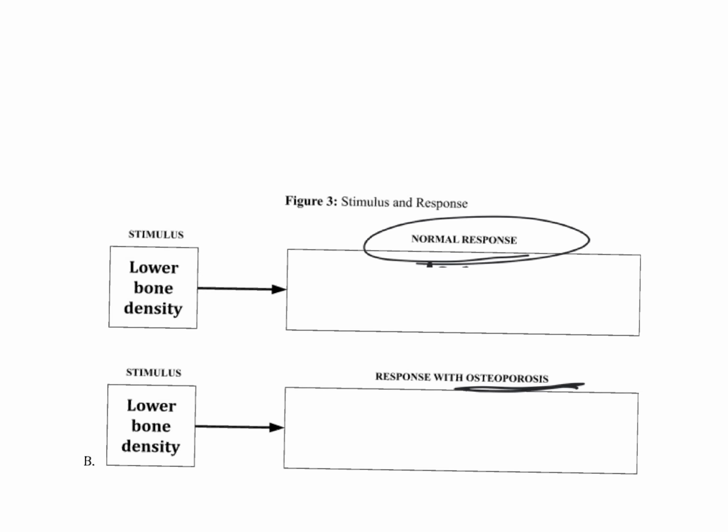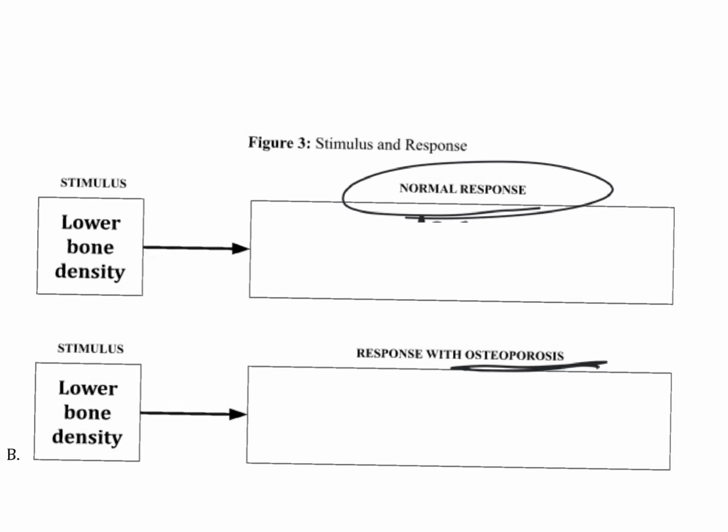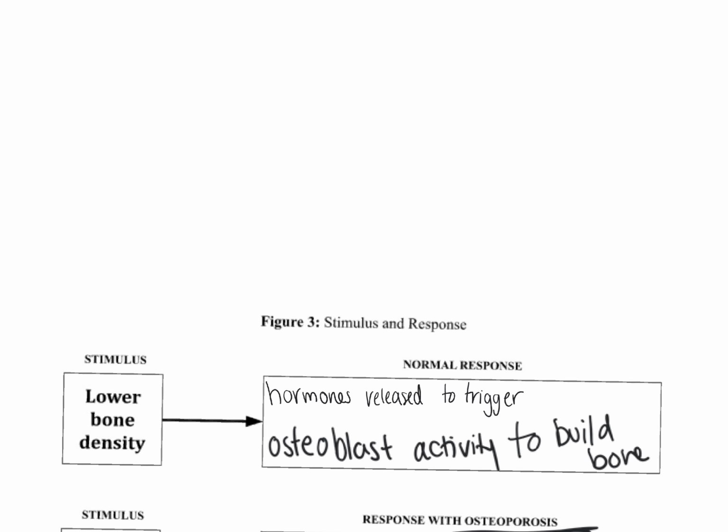If someone has lower bone density, their body needs to respond to bring that back to normal, bring it back to homeostasis. So if we flip back over to the front page, we can remember, okay, so that response will be that hormones are released to trigger osteoblast activity to build bone.